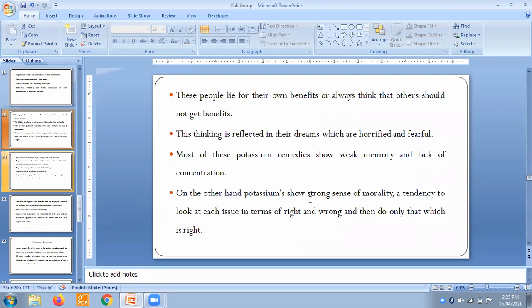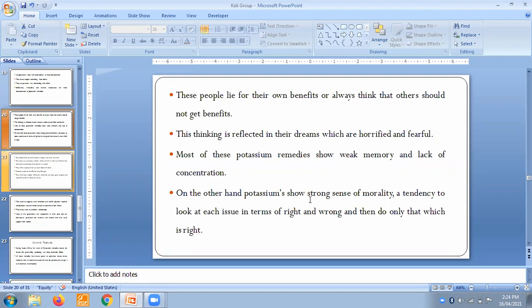These people lie for their own benefit, or always think that others should not get benefit, because they are really very selfish. They want every benefit for themselves, and they don't want someone else to get it. This thinking is reflected in their dreams, which are horrified and fearful. Most of these potassium remedies show weak memory and lack of concentration.